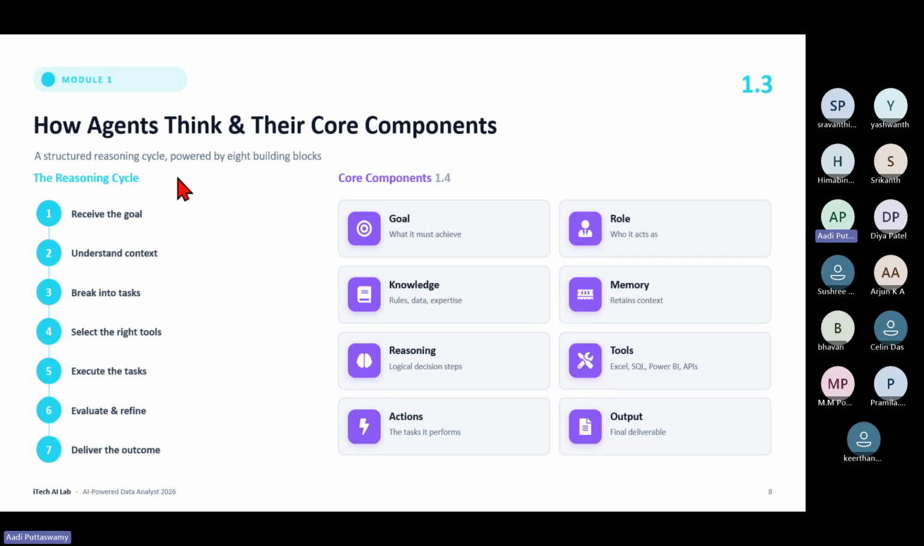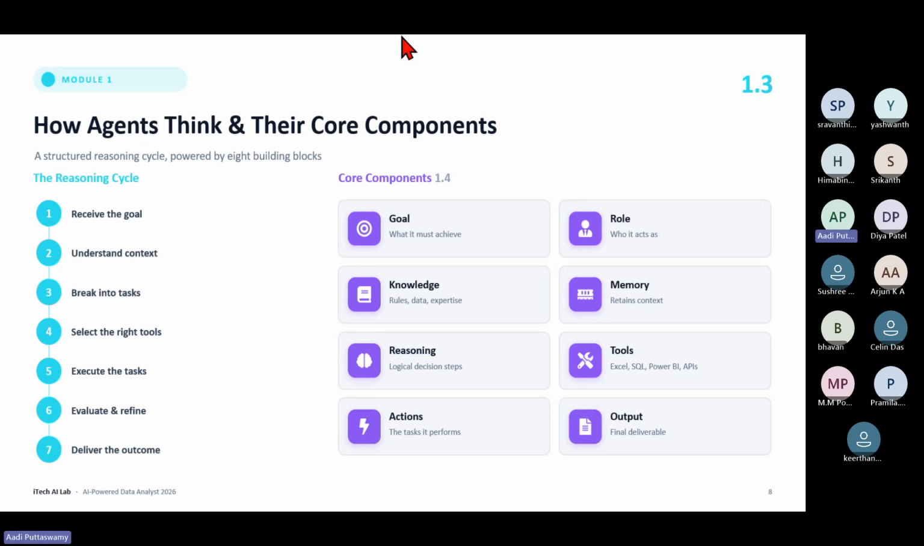Right. How agents think and their core components. The reasoning cycle. Reasoning means it starts thinking in every different direction. Receive the goal, understand context, and break down the task. I give a task and it will break that into different pieces so that it will be easy for it to execute. The next steps: select the right tools, execute the task, evaluate and refine, deliver the outcome. That means if I give a task, whatever it can do to complete the task in the easiest possible way, it will do.